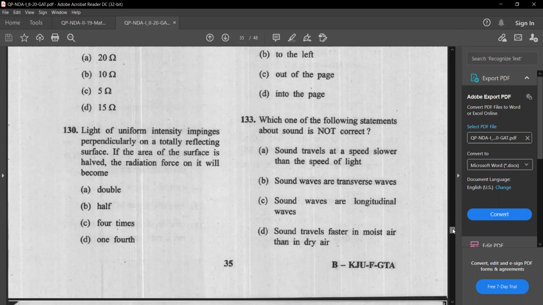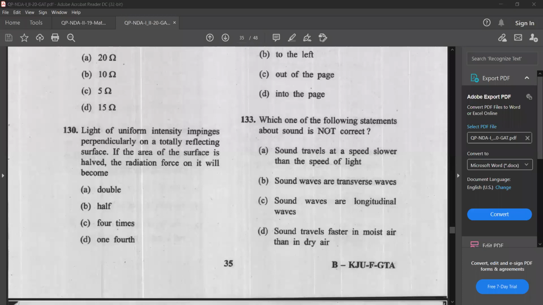Which one of the following statements about sound is not correct? Sound travels at lower speed than that of light. Sound waves are transverse waves. Sound waves are longitudinal waves. Sound waves travel faster in moist air than in dry air. You have to find the statement that is not correct. So let us see the statements. First one is: sound travels at a speed slower than the speed of light.